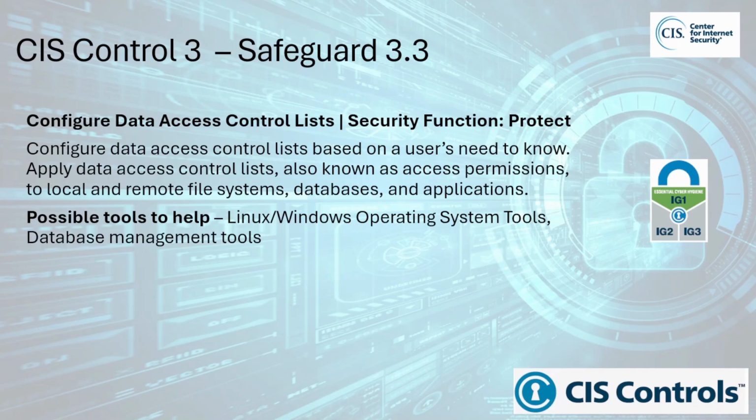2. Ensures least privilege. Configuring ACLs enables organizations to enforce the principle of least privilege. This means granting users the minimum level of access necessary to perform their duties, which reduces the risk of accidental or intentional misuse of data. 3. Protects data integrity and availability. By limiting who can access and modify data, ACLs help protect the integrity and availability of the data. Unauthorized changes to data can lead to corruption, loss of integrity, and potential downtime.